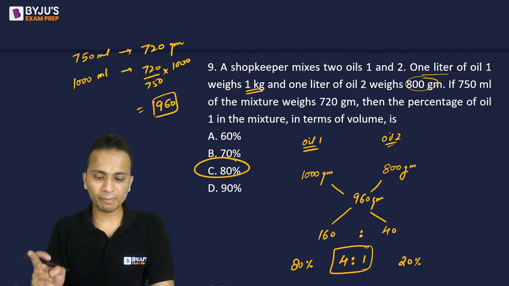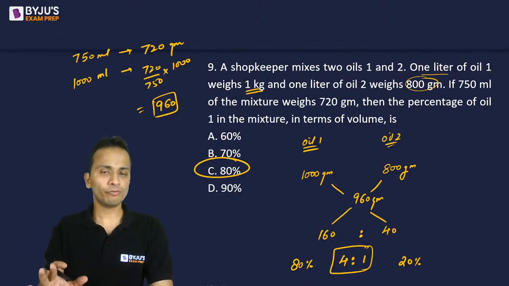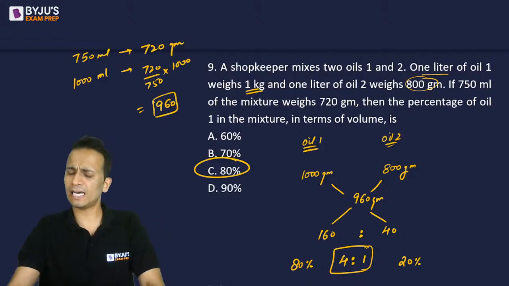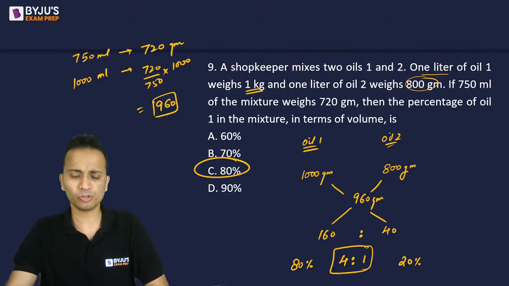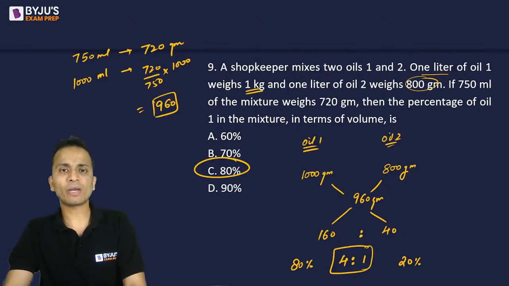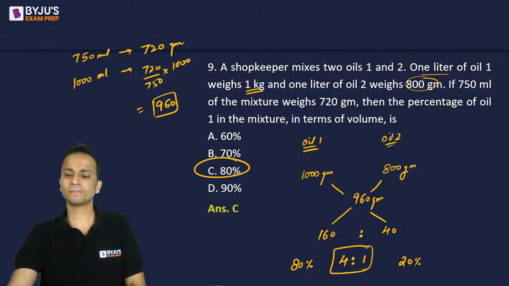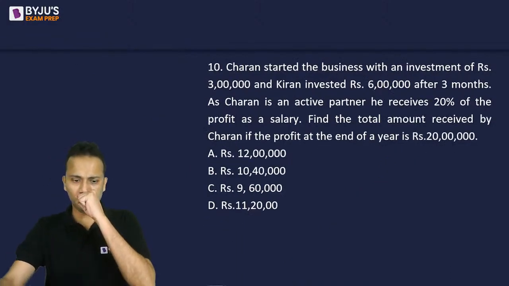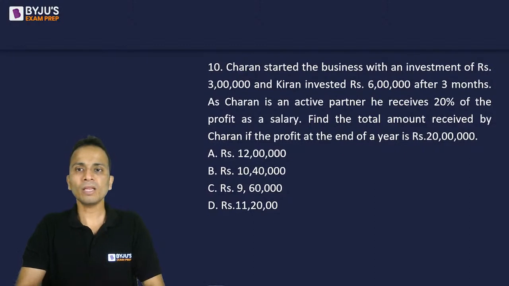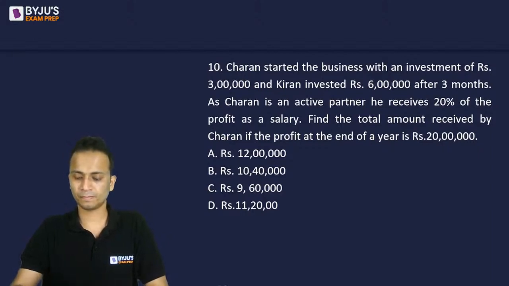So Shraddha, Agrima, Sneha and Angela, all of you have given option C as the answer. Absolutely correct. Wonderful. Good to see this. Let's move on and look at question number 10. Now, question number 10, a simple question of partnerships. Again, hardly a question of 1 minute.